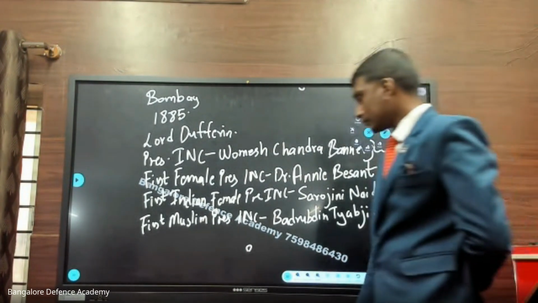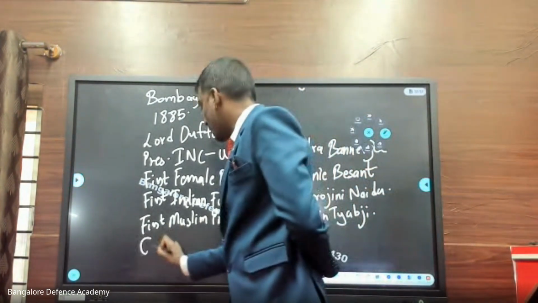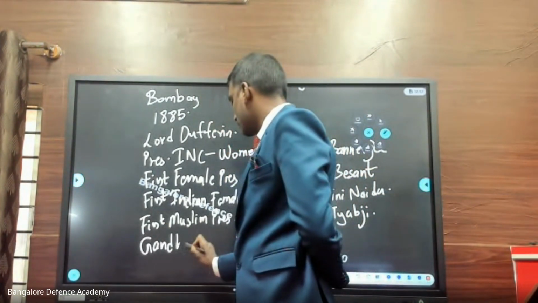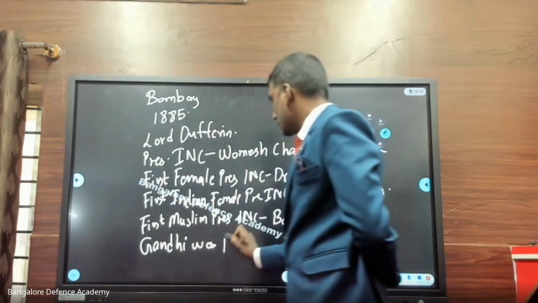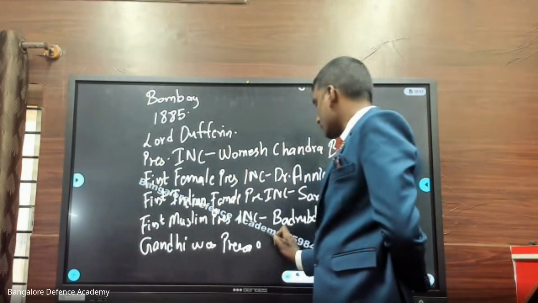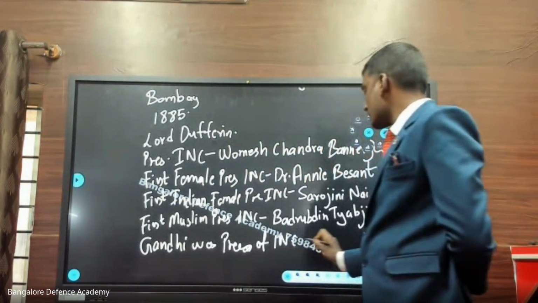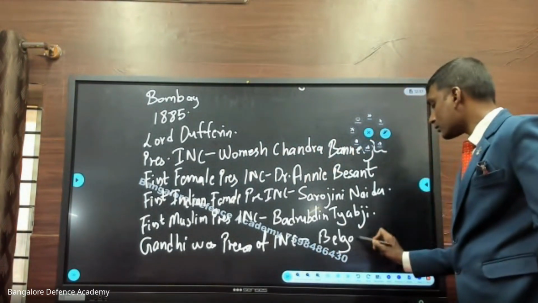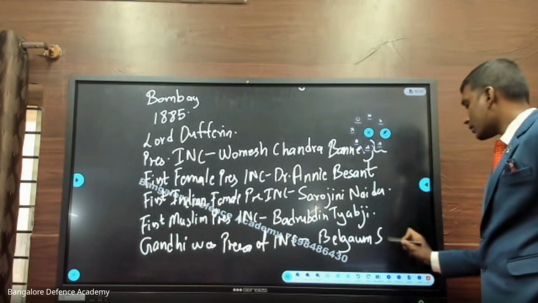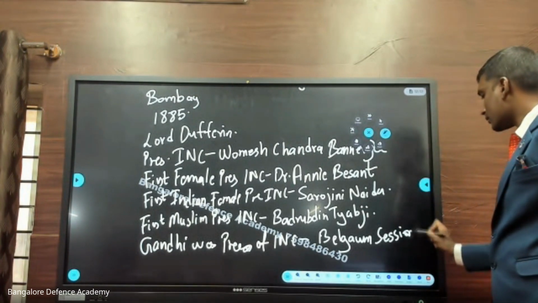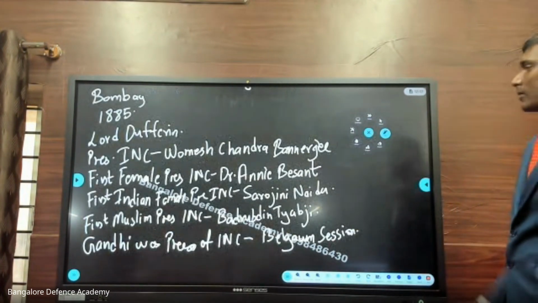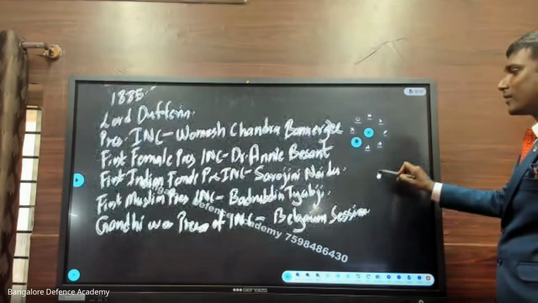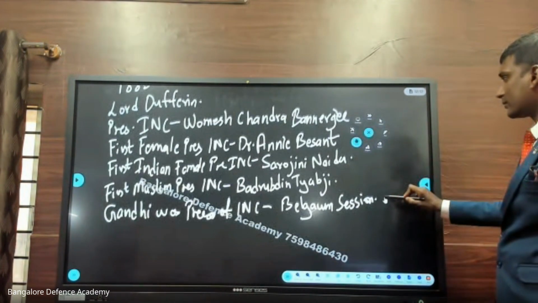Okay, next. Mahatma Gandhi was the president of the Indian National Congress in the Belgaum session. Belgaum is in Karnataka. Okay, next.